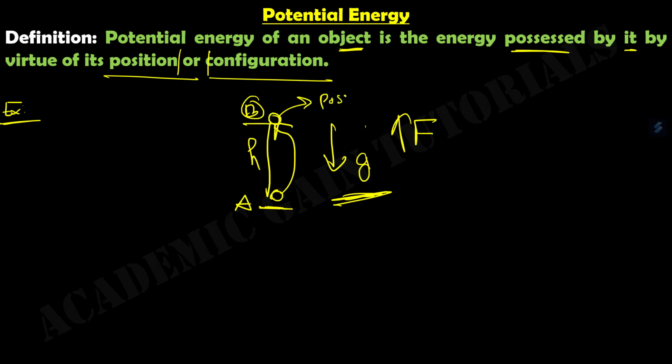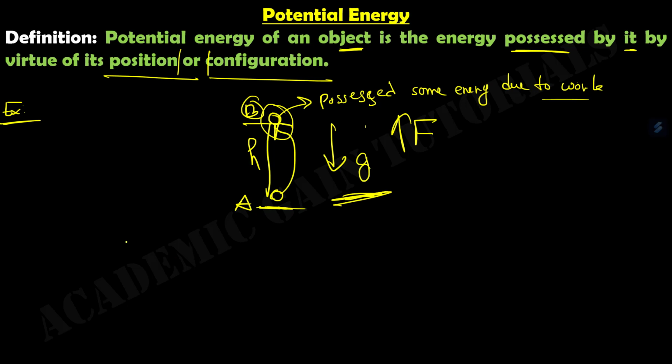It possessed some energy due to work. This energy is known as potential energy. So what does this say? By virtue of its position means the change of its position. The body was at position A and now it is at position B.